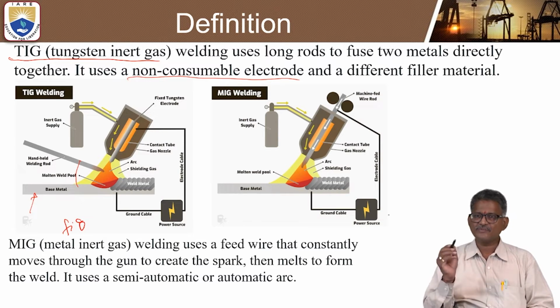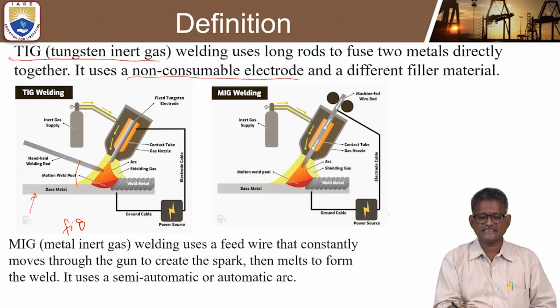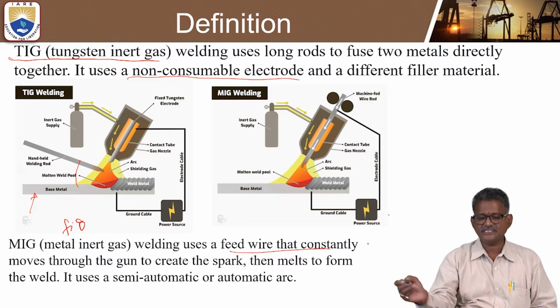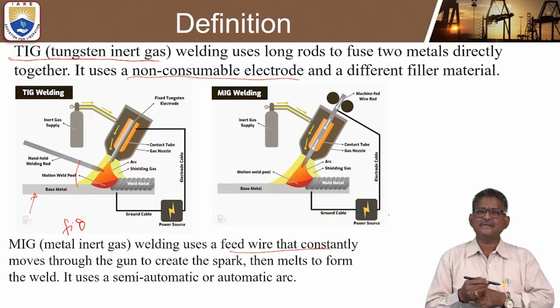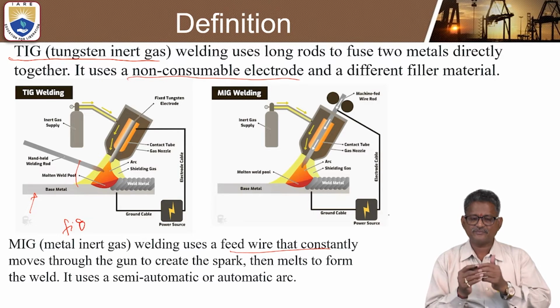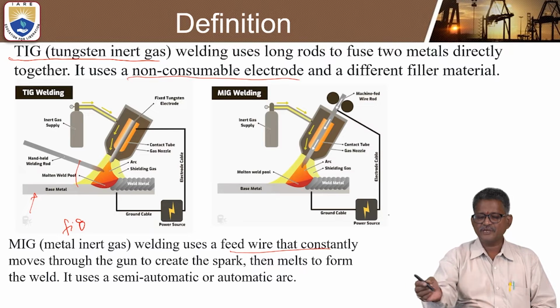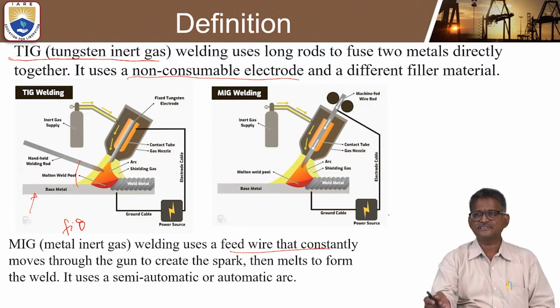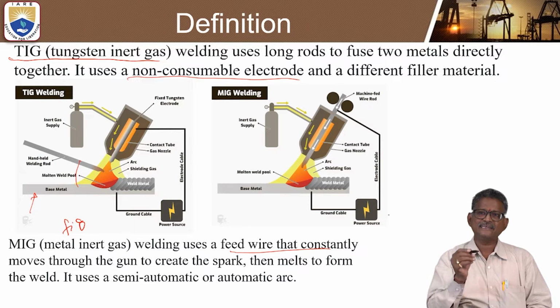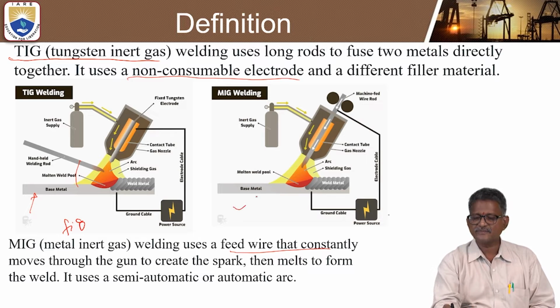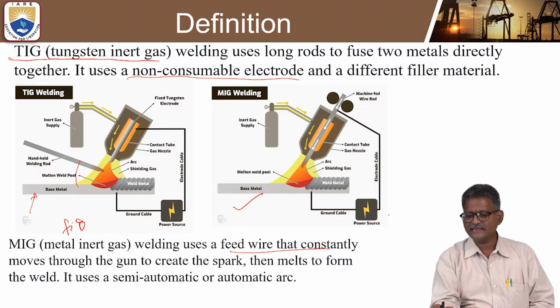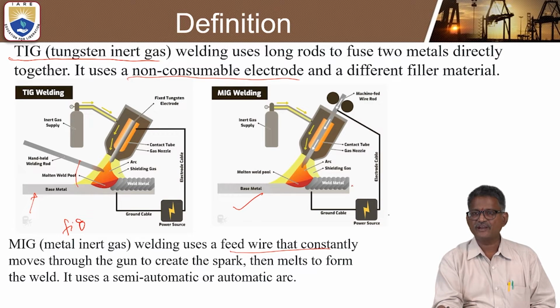In this case, the main criterion is a consumable electrode. In MIG welding, the consumable electrode feed wire continuously moves to the gun in order to create a spark and then melts to form the weld. This is a semi-automatic or automatic arc process. On the right side, you can see clearly the MIG welding, metal inert gas welding. Here also this is the base metal, and after welding, this is the weld metal. The weld starts from right to left and proceeds through this, and this is the weld metal.